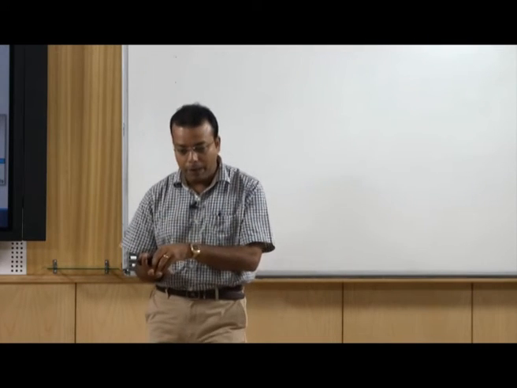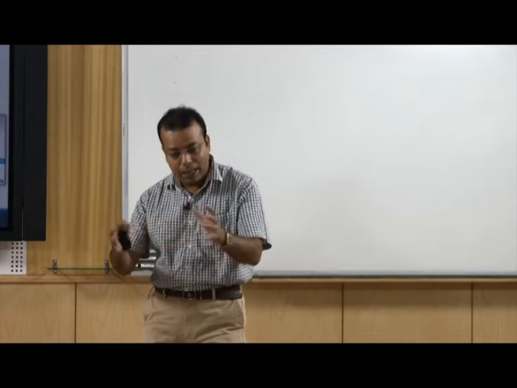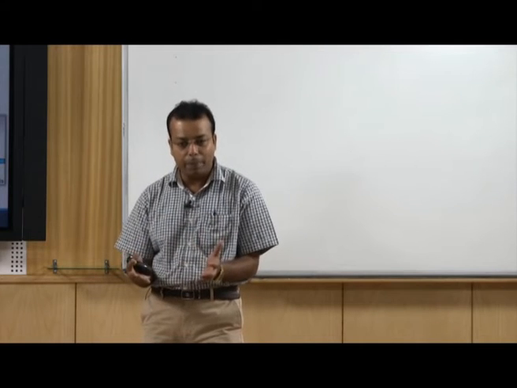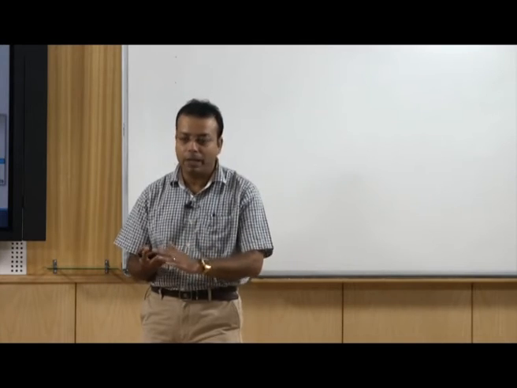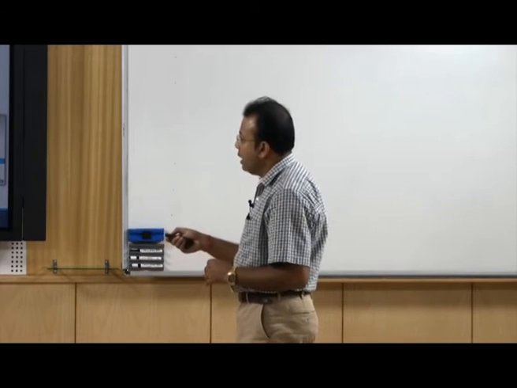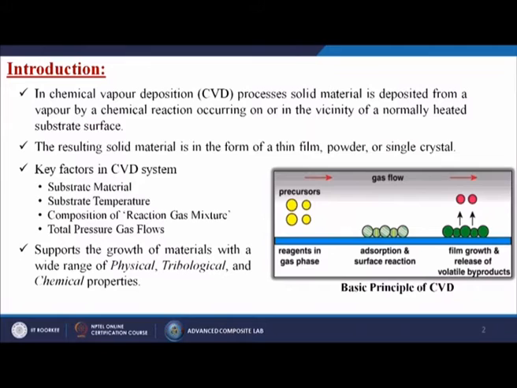But in chemical vapor deposition we make certain gases or materials which will react with the substrate itself and make the coating. The resulting solid material is in the form of a thin film, powder, or maybe a single crystal. So, we can get the modifications by these techniques.